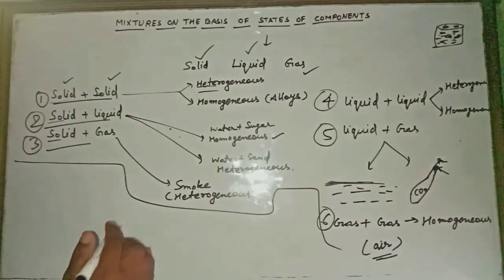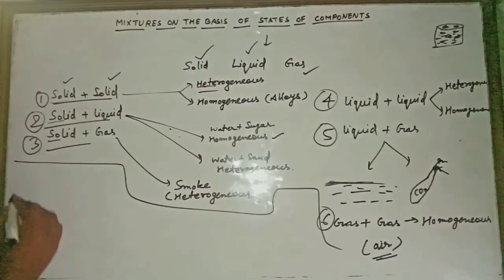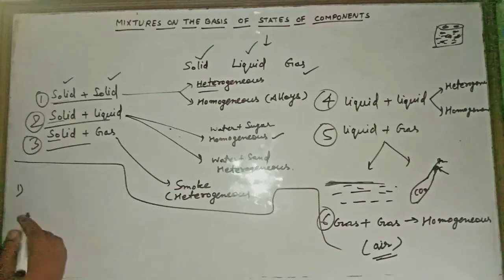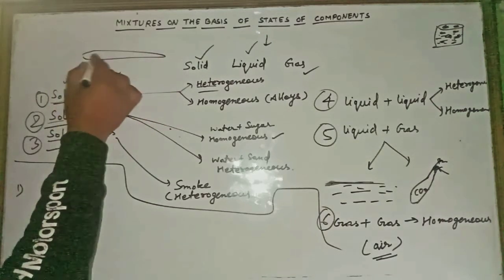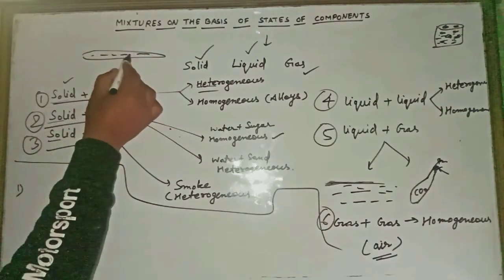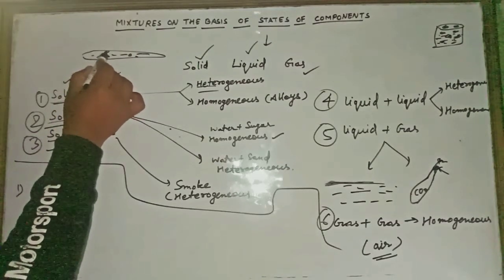Now what is the need for separation of these mixtures? The first thing is that suppose there is a solid solid mixture, like we can take wheat particles, and there will be some impurities like husk or small stone particles.